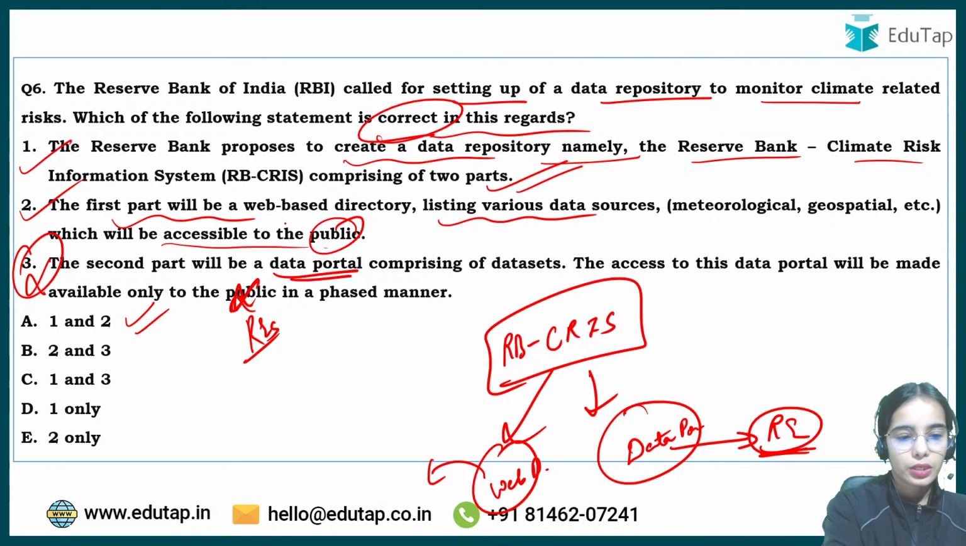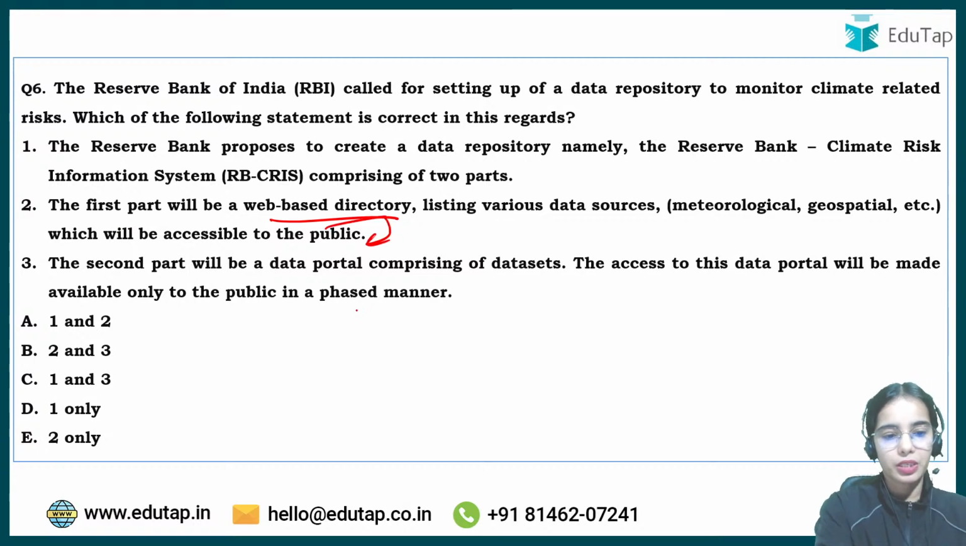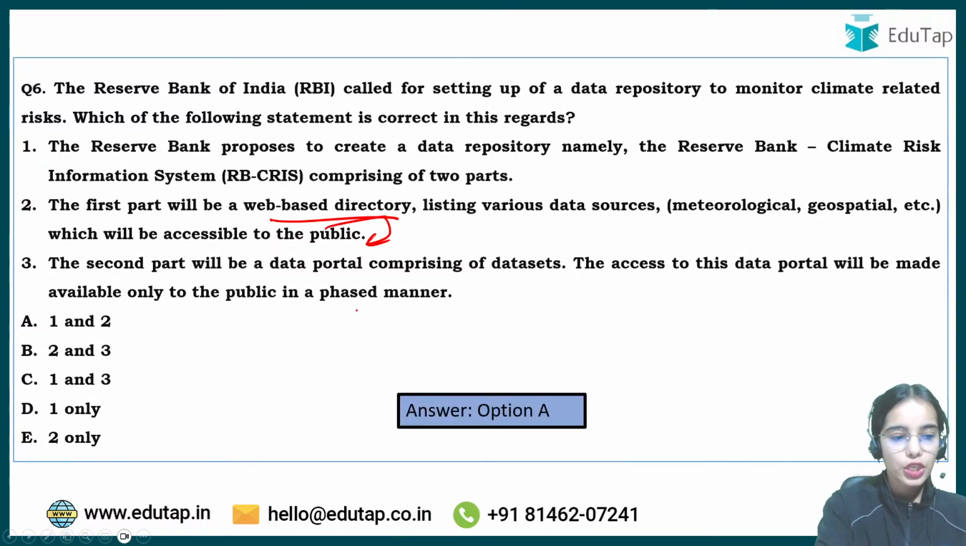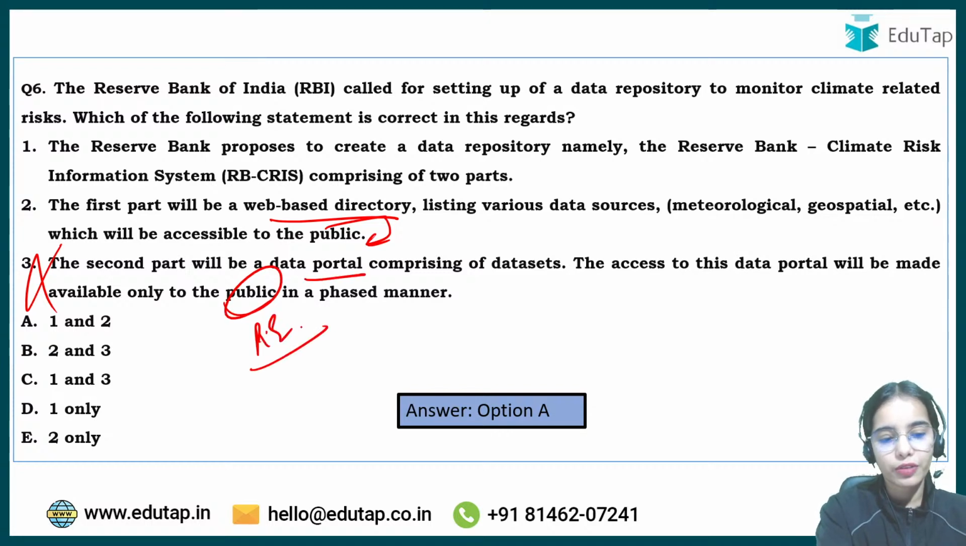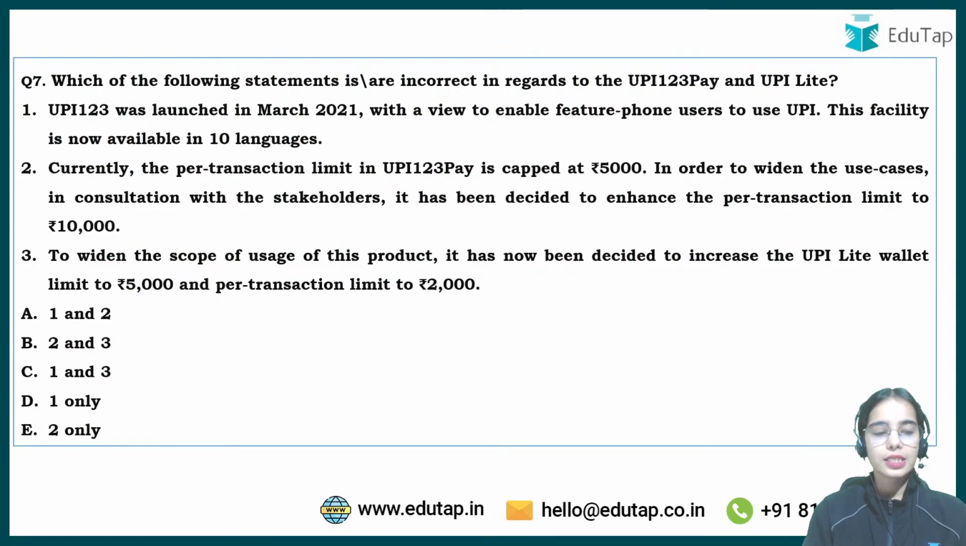The second one is also correct, because the web-based directory is available or accessible to the public. The third one is wrong here, because the data portal is only for the regulated entities. So the correct statement is 1 and 2, both. A is the answer.